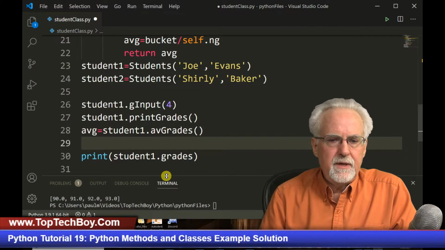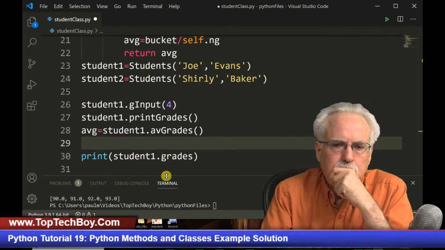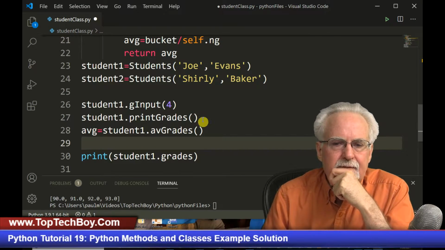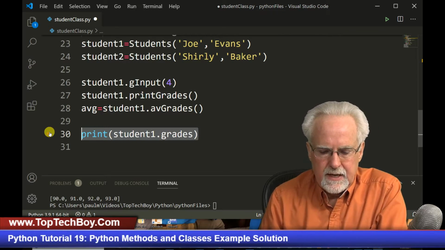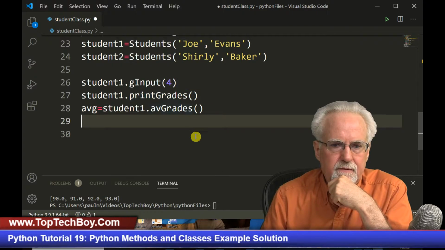So this printed the grades, and let me take this out. This is going to print the grades for me.